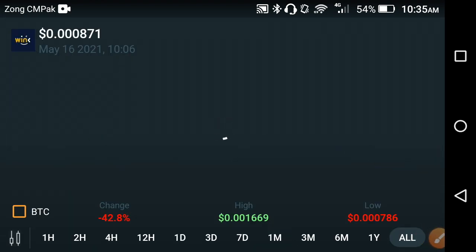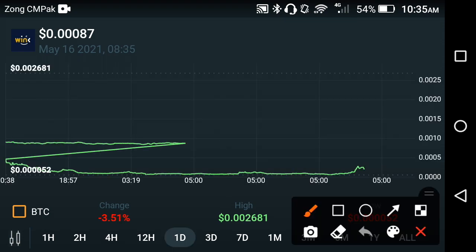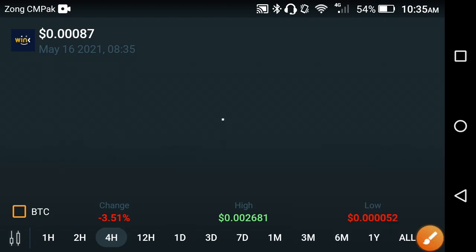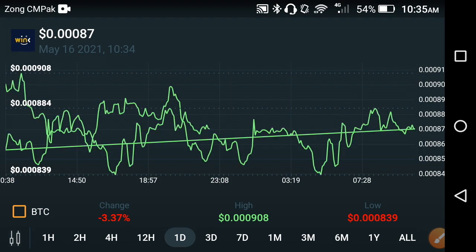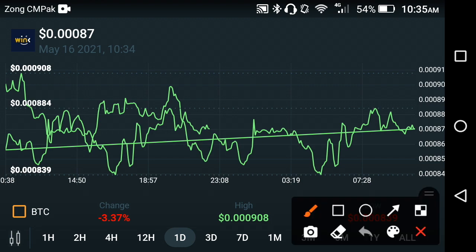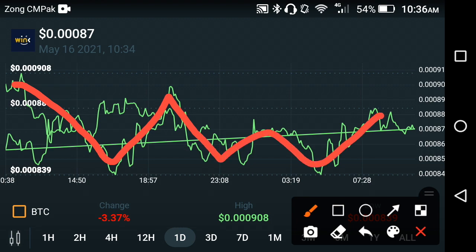Oh my god, absolutely a very bad change occurred in the last 1 day. Let's see what has gone on the chart in the last 1 day. Let me show you the last 1 day price chart. As you can see here, that is the last 1 day price chart now on the screen. If we look, the price is not falling continuously in the Wink coin. As you can see here on the price chart, it falls fast, and after falling fast it takes a jump, falls fast, takes a jump. So it is not falling continuously.